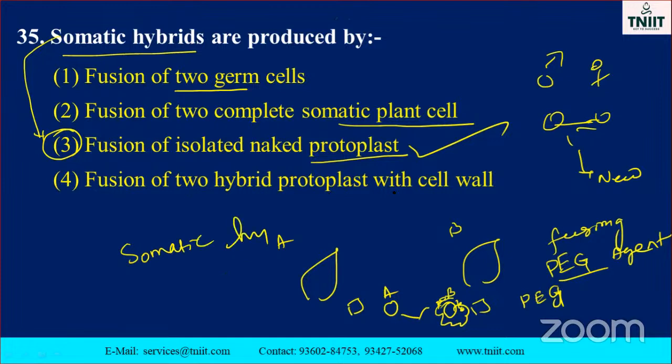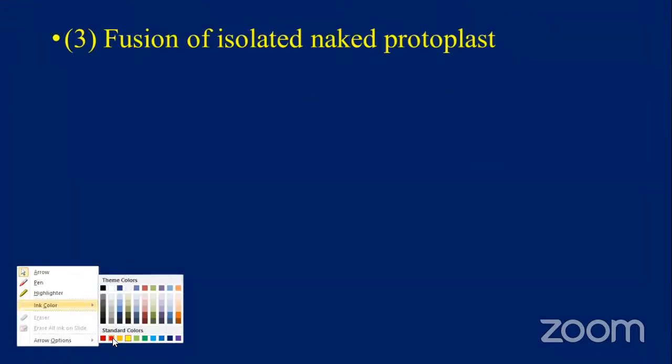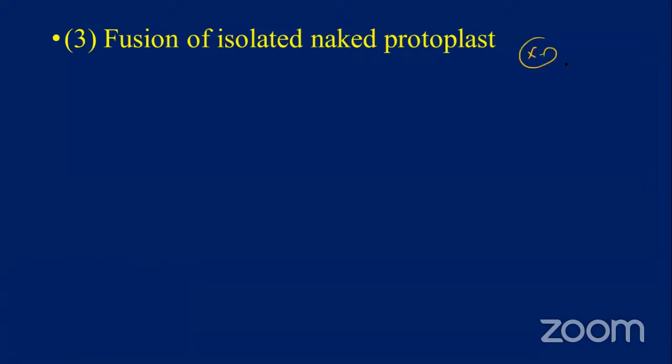Fusion of two hybrid protoplasts with cell wall? Without a cell wall it is called a protoplast, already we discussed. Suppose we are taking this one, there is no cell wall, this is only the protoplast. Both are protoplasts. With the cell wall it is not a protoplast, as they told. So this is also a wrong answer, this is also a wrong answer. So somatic hybridization is nothing but the fusion of isolated naked protoplasts, that is the correct one. Don't forget, my dear students. So many times they ask the question from this part, NEET.